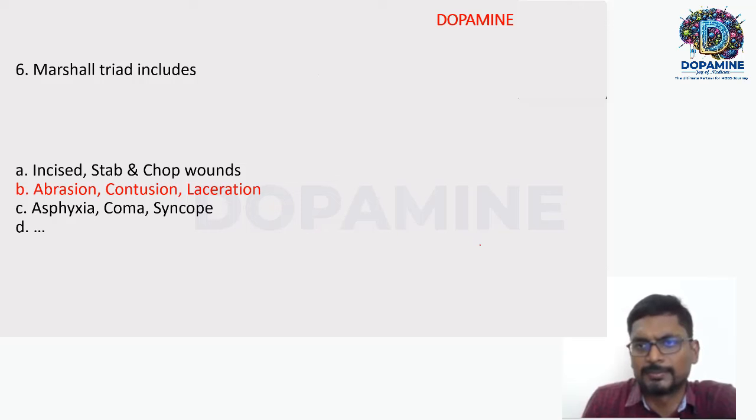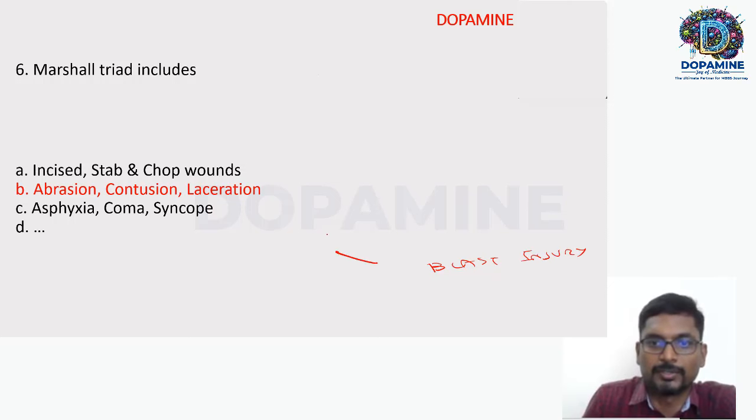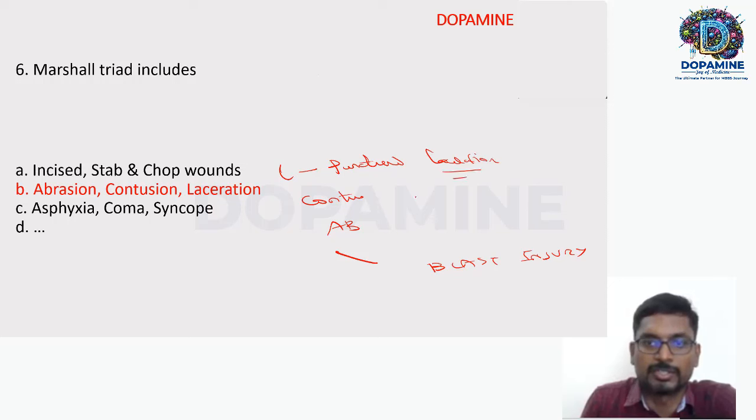Then another easy question, a factual, hands-down question. Marshall's triad includes abrasion, contusion, laceration, and blast injury, right? Blast injury contains abrasion, contusion, laceration. To be precise, this laceration will be a punctured laceration, right? Punctured laceration. See, a touch-and-go factual question. Punctured laceration, abrasion, contusion, punctured laceration.